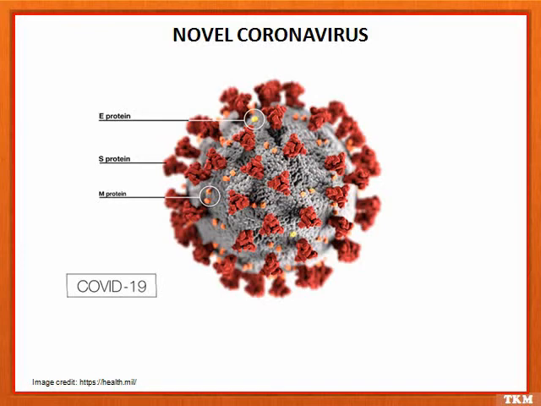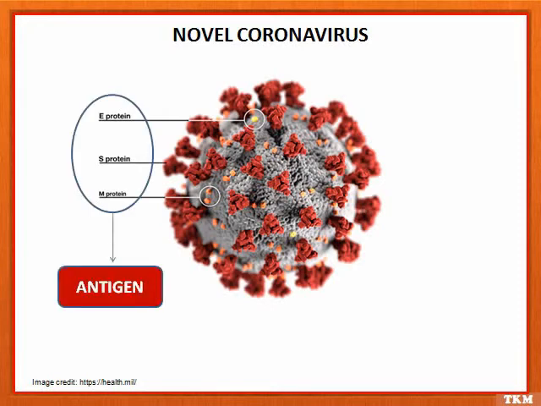So in this figure, we can see novel coronavirus structure, and there are several proteins present on its surface, like E protein, S protein also called spike protein, and M protein. These proteins on the surface of virus are antigen.